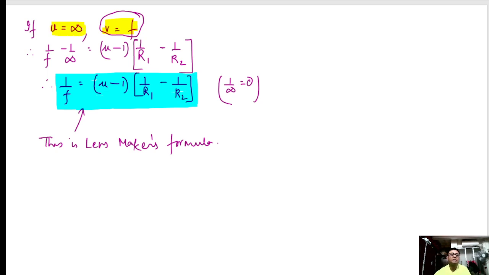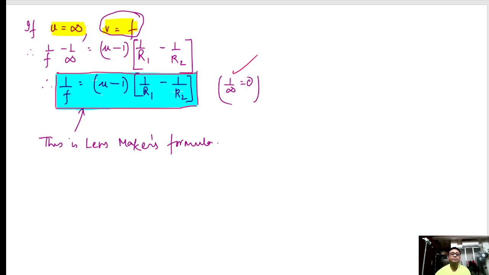Now using this, in place of 1 by v I will write 1 by f, and in place of u I will write infinity, so 1 by infinity is 0, so we get this: 1 by f equals this. This is the actual lens maker's formula. So please keep a note of this, very, very important.